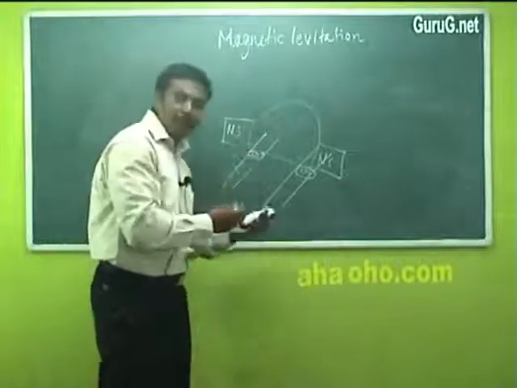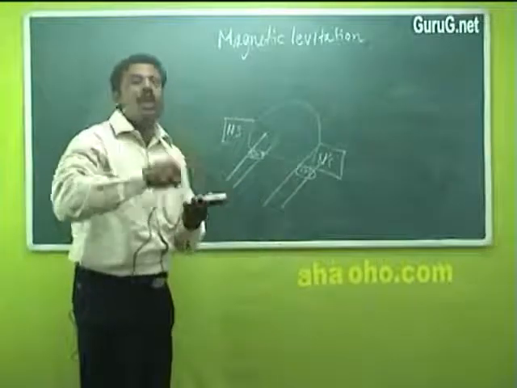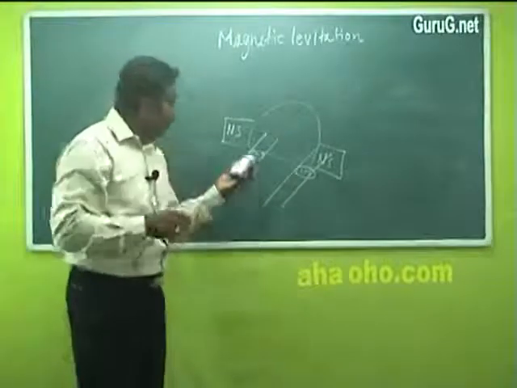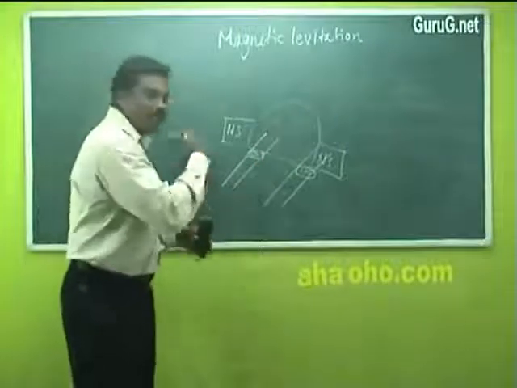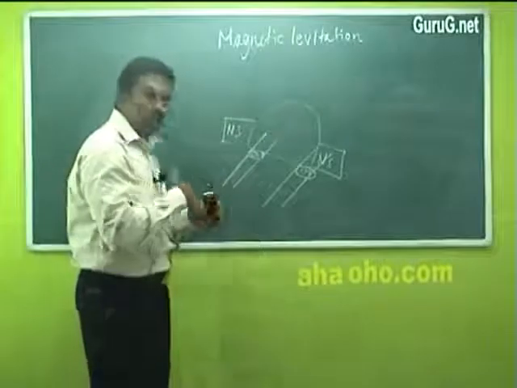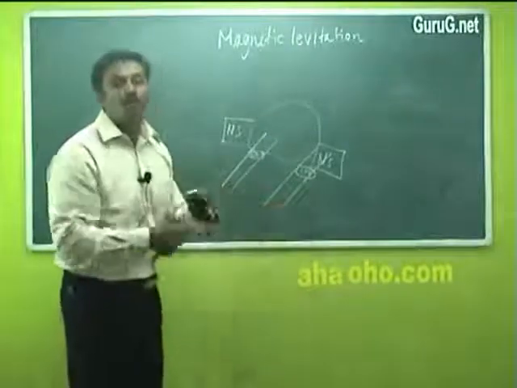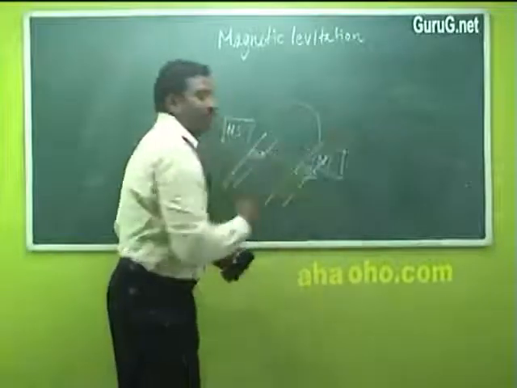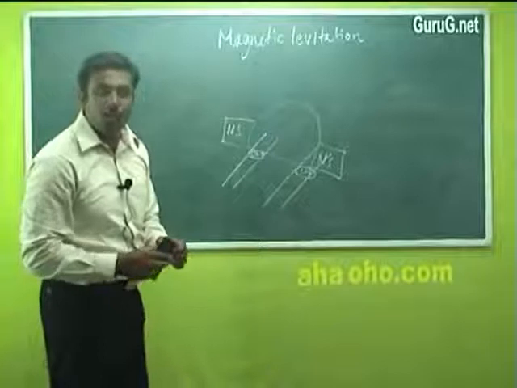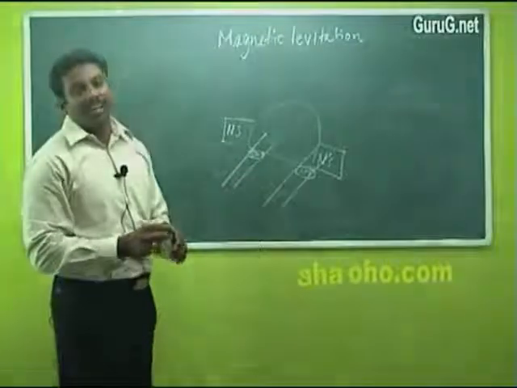So initially it slides, and due to the opposite poles it rises and flies over the guiding medium. By alternately changing the poles of the magnet, a pulling and pushing effect is produced, and the train flies over the track. This is one of the important applications of superconductors, and it is called magnetic levitation.